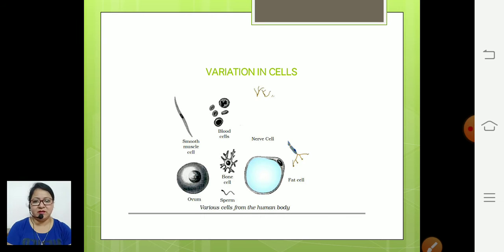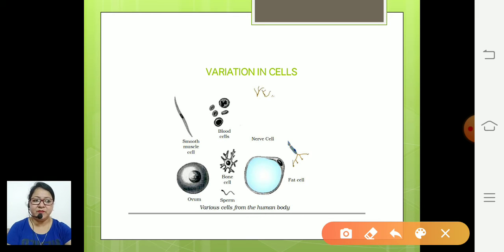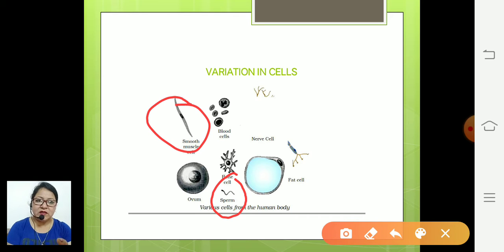This is about size. Now let's go to the next kind of variation, that is shape. You can observe the shape here. Like you can see, these are smooth muscle cells. They are spindle shaped. You can also observe some blood cells and the sperm. Everyone knows the structure of sperms. So they are of different shapes. This is a kind of variation.